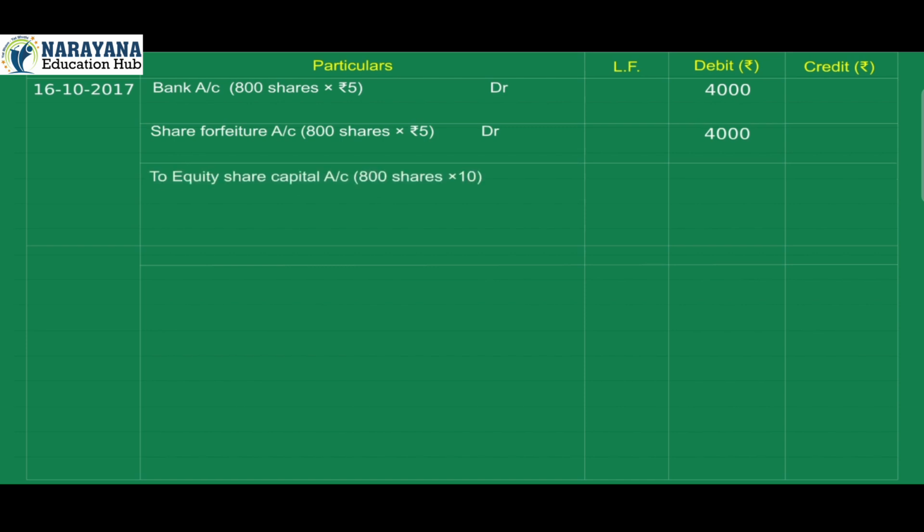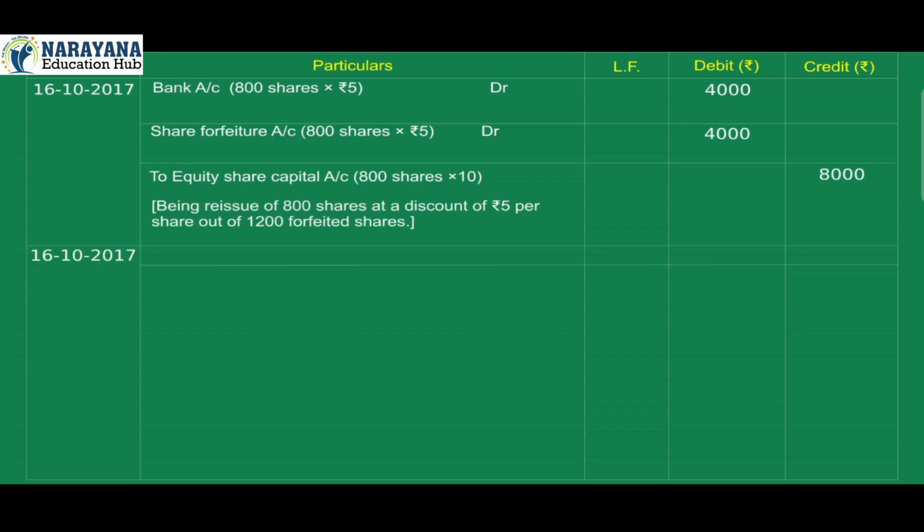16th October 2017. Bank account debit 4,000 (800 shares × Rs 5). Share forfeiture account debit 4,000 (800 shares × Rs 5). To equity share capital account credit 8,000 (800 shares × Rs 10). Being reissue of 800 shares at a discount of Rs 5 per share out of 1,200 forfeited shares.